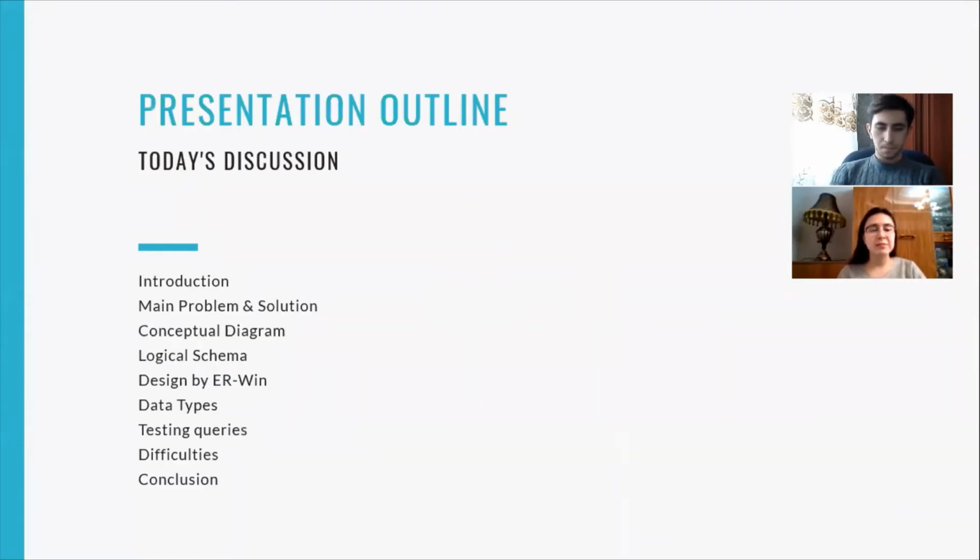Today we will discuss the main problems that our database manages. We will also go through the conceptual diagram, the logical schema designed by Erwin, data types, and testing queries, and we will sum up with the difficulties that we encountered making this project.